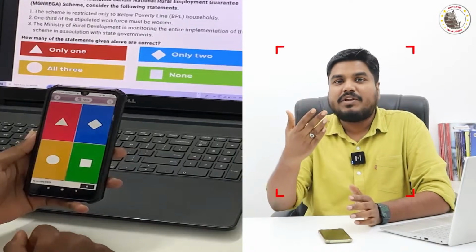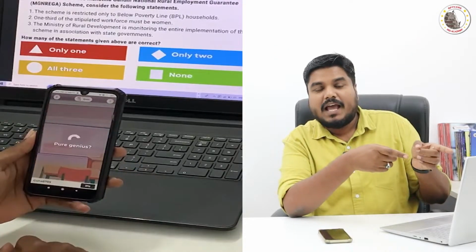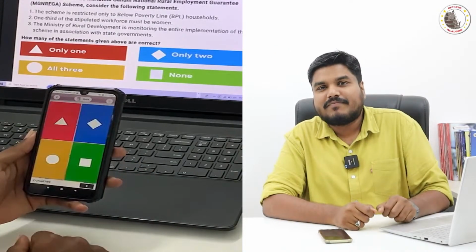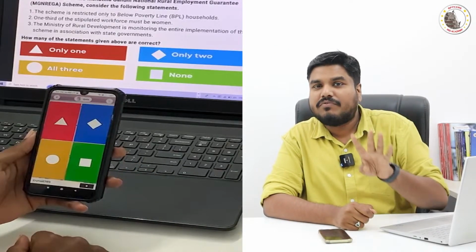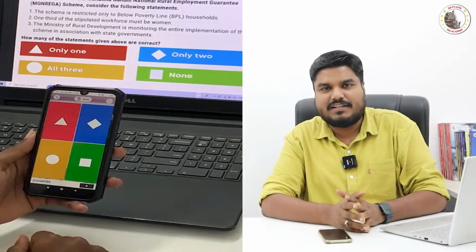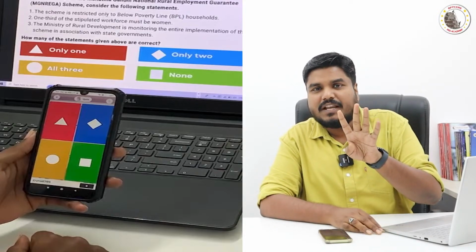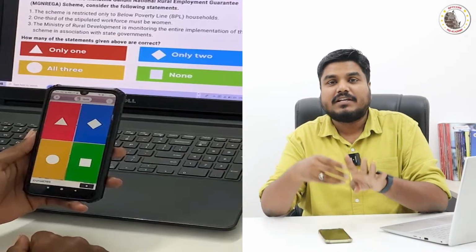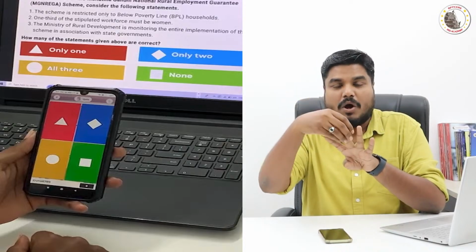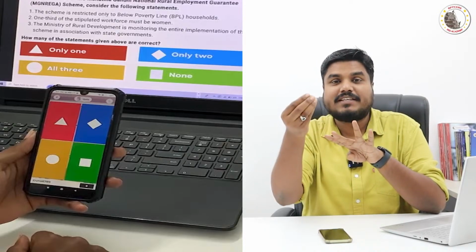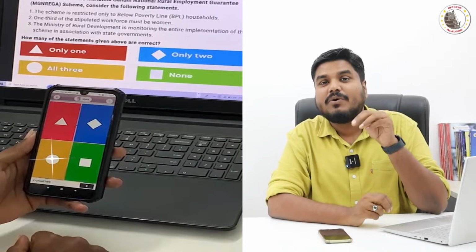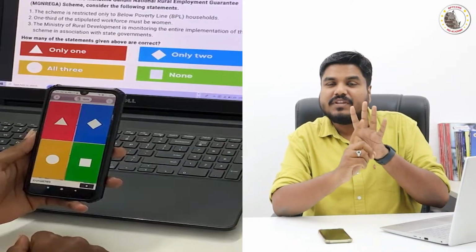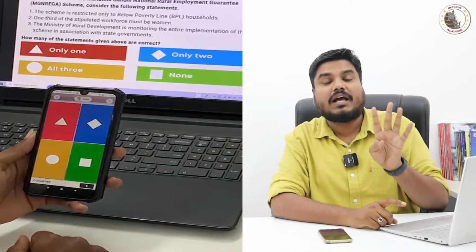In the live video, I will be showing you the question. The question will be followed by 4 options as usual, A, B, C, D. The 4 options will have a color code. Option A is red, option B is blue, option C is green, and option D is yellow. So the 4 options will have 4 different color codes.